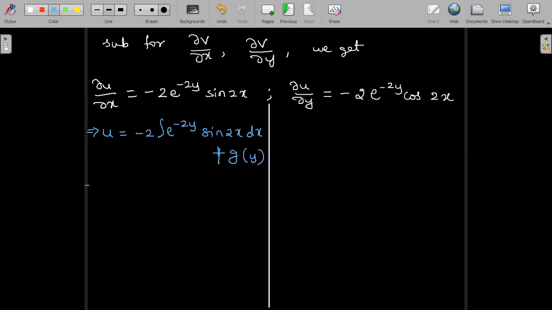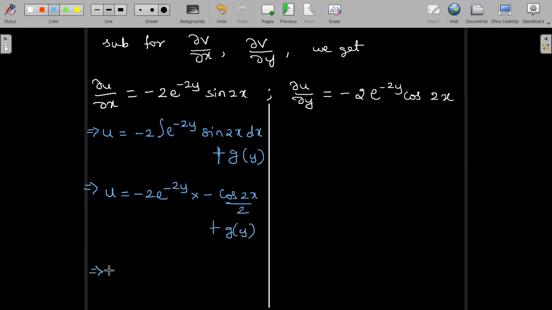First, let me proceed to integrate and then go to the next one. So u is minus 2 e^(-2y), which is a constant, times the integration of sin 2x with respect to x, which is minus cos 2x divided by 2, plus the constant of integration g of y.